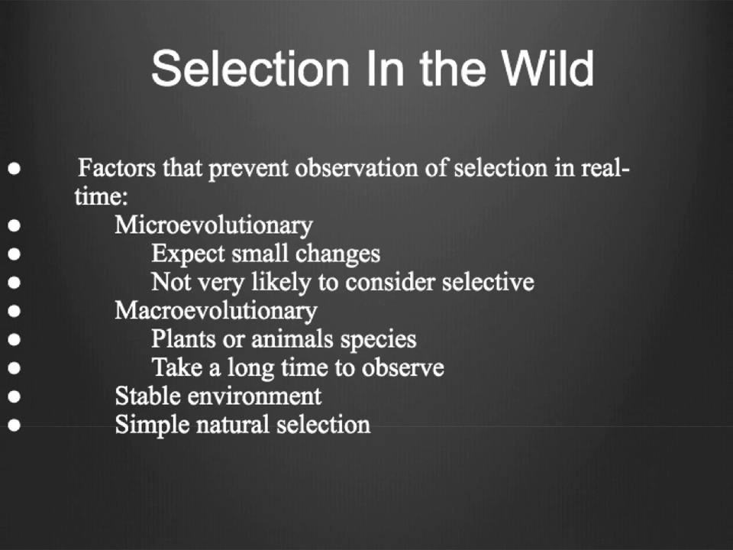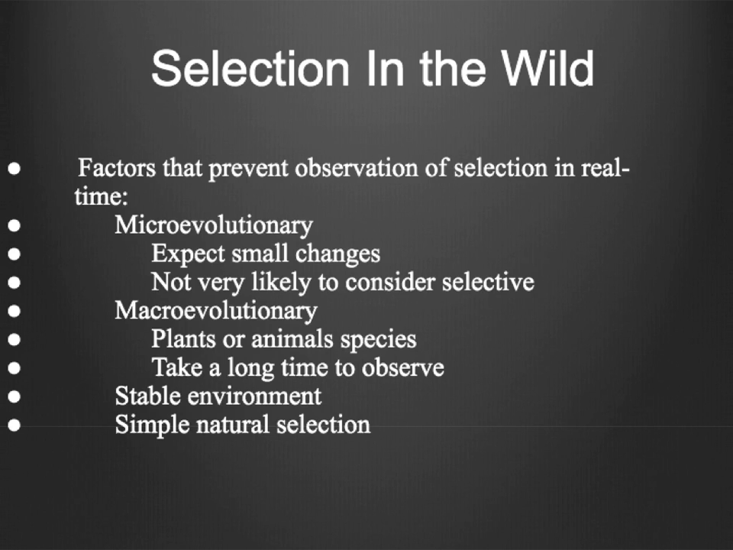Selection in the wild. Selection does happen in the wild, but it cannot be witnessed in a human lifetime due to some limiting factors. In microevolution, only small particles evolve. Such small changes cannot be used as evidence to prove that natural selection is the key to this evolution. That is why there is more expectation in macroevolution that involves plants or animals.